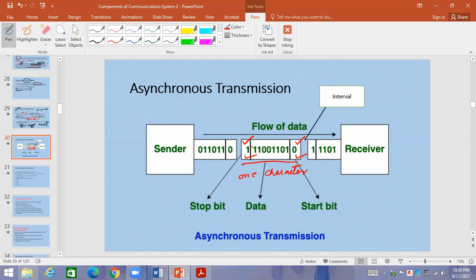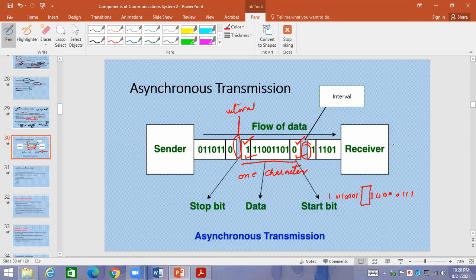And you can see over here there are intervals. Can you note down this thing? There are intervals between the characters. There are gaps, means there will be start bit, characters are there, then there would be stop bit, and then whenever the next character is there would be some gap. This I am talking about, that there would be some gap between the characters, so there are intervals. This is basically called an interval.